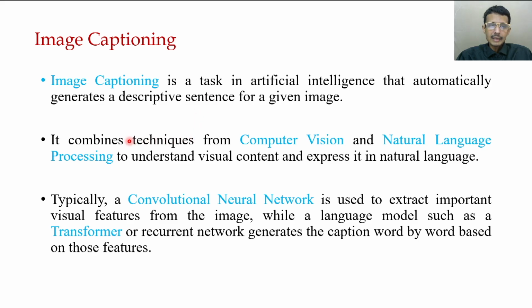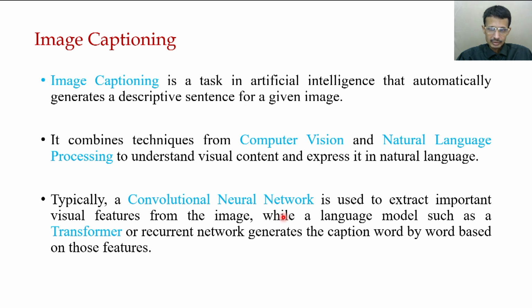Okay, so as we just said, it combines techniques from computer vision and NLP to understand the visual content and express it in natural language. That is called image captioning. Now, how can we do this? Typically, a CNN is used to extract important visual features from the image. First, we extract the visual feature.